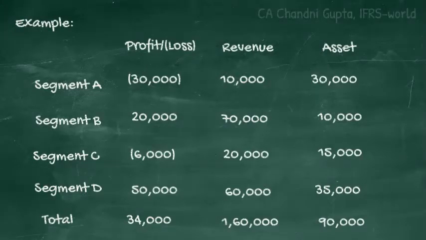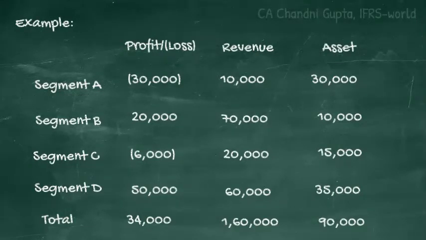First of all, the profit or loss condition, which was that the reported profit or loss of the segment should be 10% or more of the greater of combined profit of all operating segments that did not report a loss, which in this case is 70,000, and the combined loss of all operating segments that reported a loss, which is 36,000 in this case.